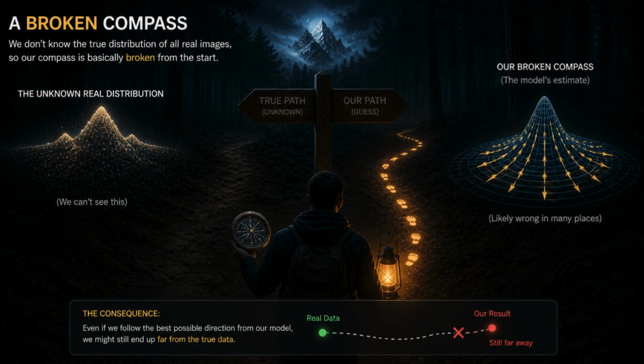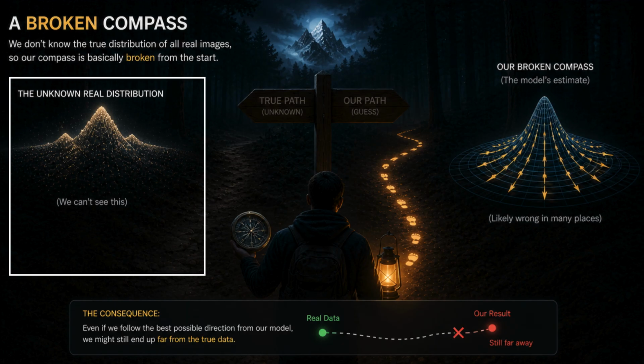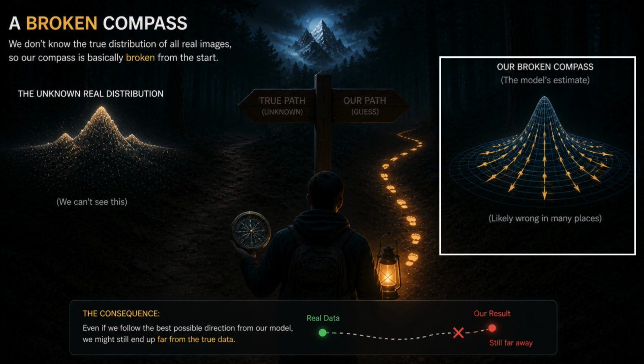But there is a huge catch. We don't actually know the true distribution of all real images. So our compass is basically broken from the start.